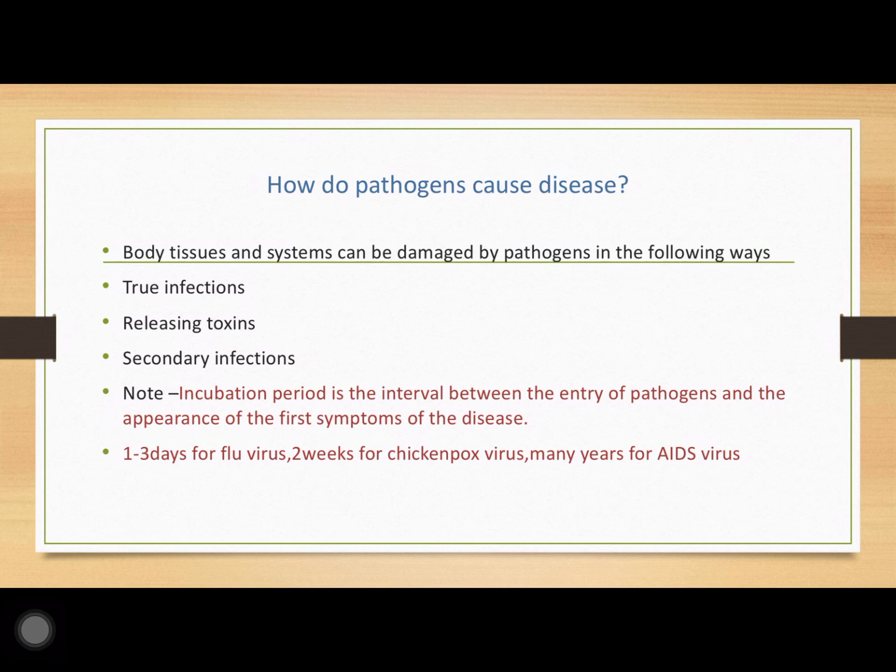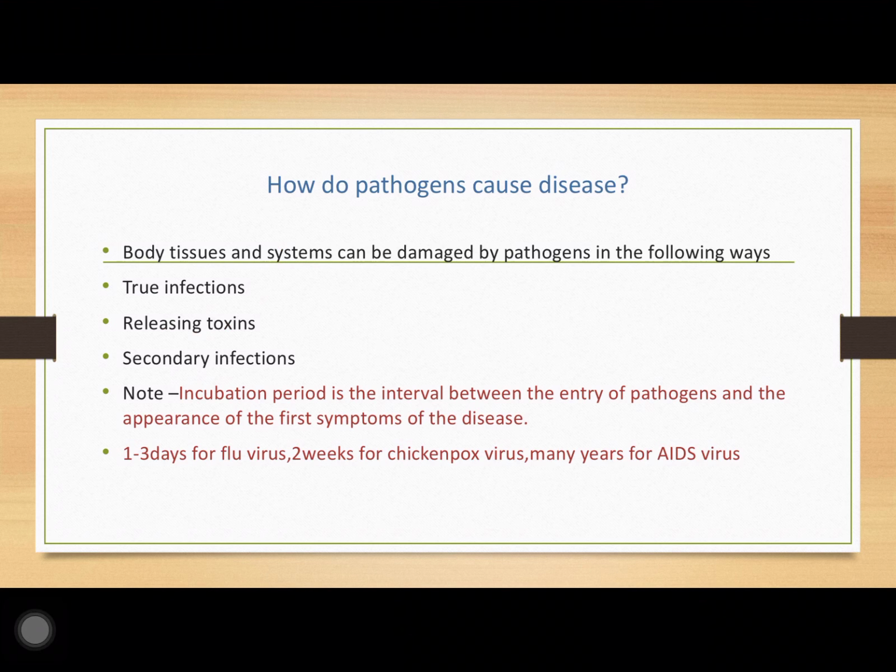Now, how do pathogens cause disease? Body tissues and systems can be damaged by pathogens. I have discussed earlier that pathogens are germs and how they are causing infection. First of all, at times they are causing true infection. So, what is true infection?